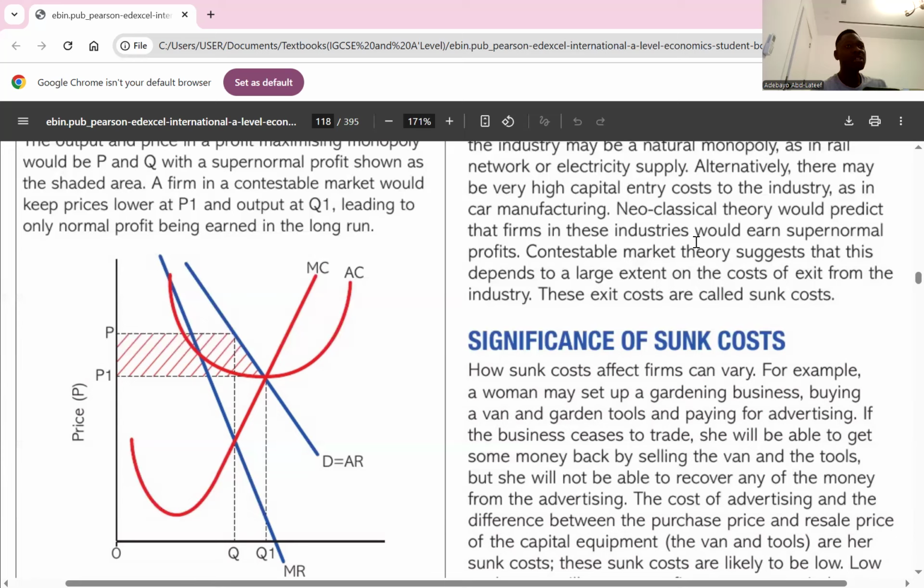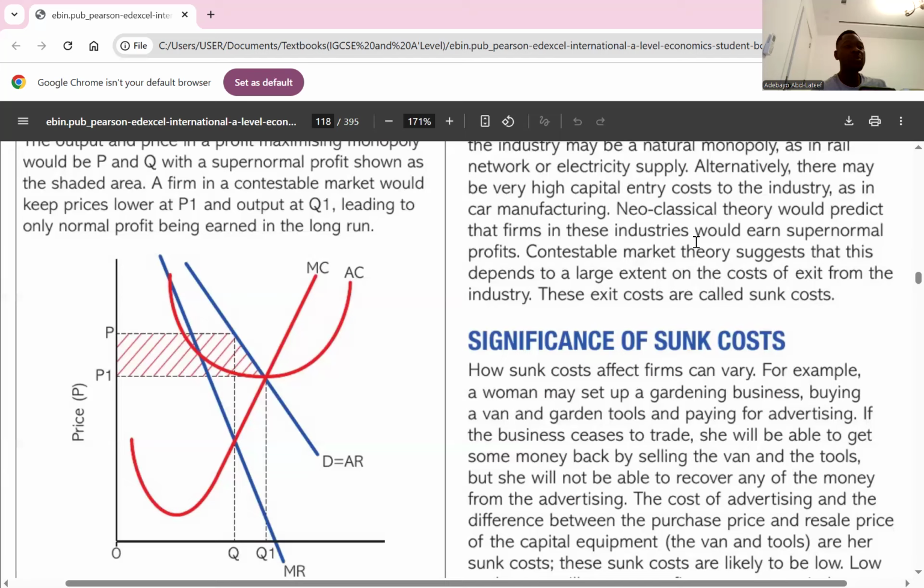Price falls from P to P1. And at that point in time, firms in that market will charge at a price where MC equals AC, not where MC equals MR anymore. They charge at MC equals AC, where the quantity will be what? At Q1. And the price will fall to P1. So at this point, where MC equals AC and AR equals D, you cannot make a supernormal profit. Rather, you make what? A normal profit. Is it clear now, please?